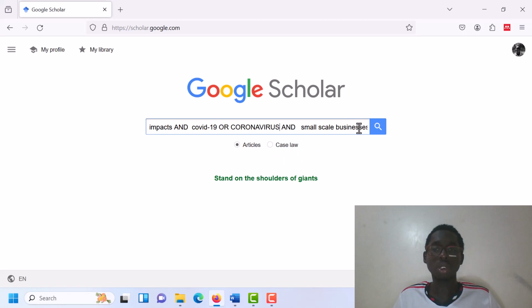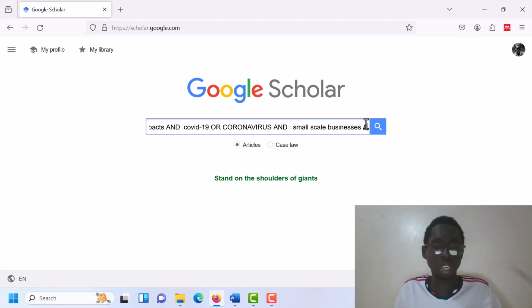Now remember, we also have to specify a region, or narrow down the search parameter. COVID-19, coronavirus, was felt throughout the world, so we have to narrow down where we want to get the impacts from. In my case, I'm looking at North America, so I'm going to include North America.